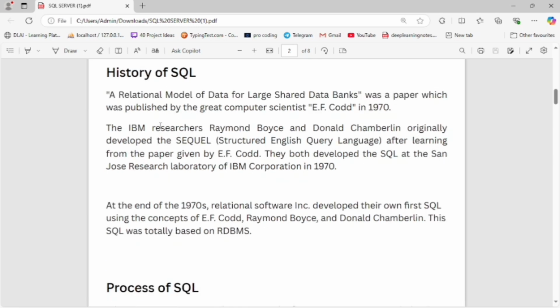Now, the IBM researchers Raymond Boyce and Donald Campbell originally developed SQL. This stands for Structured English Query Language. After learning from the paper given by E.F. Codd, they both developed SQL at the San Jose Research Laboratory of the IBM Corporation in 1970.